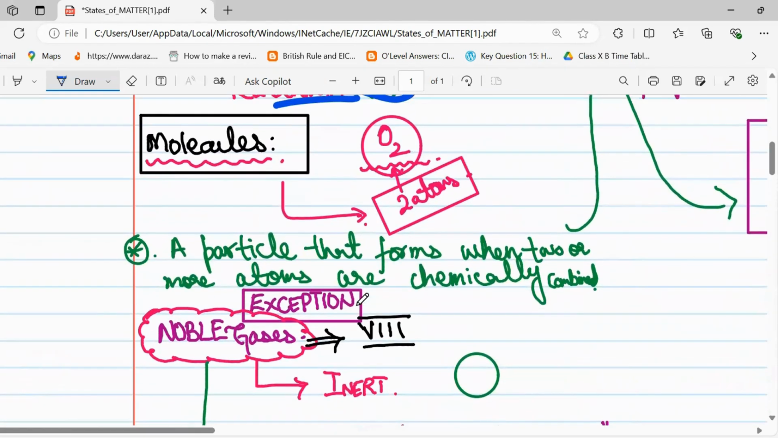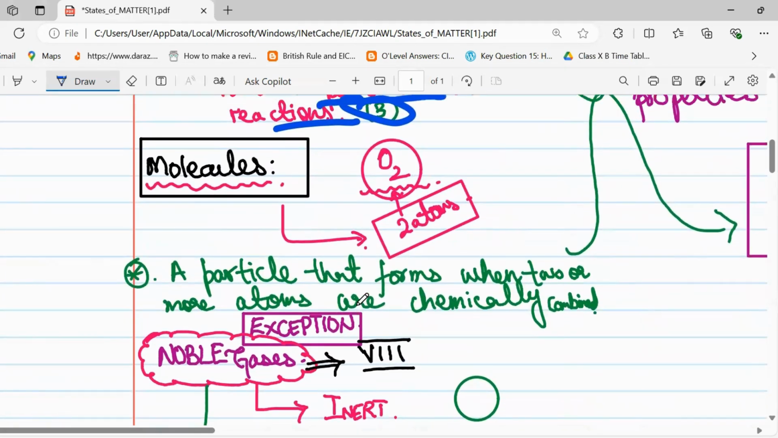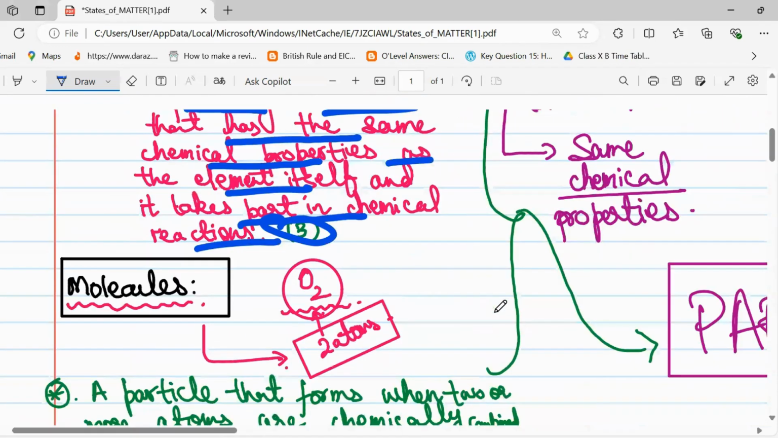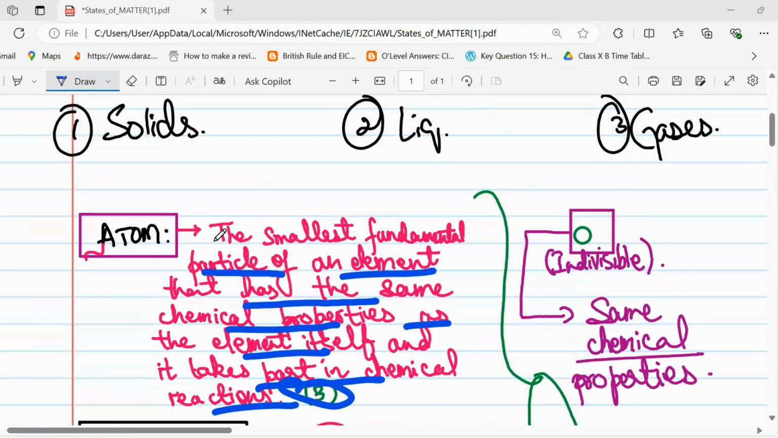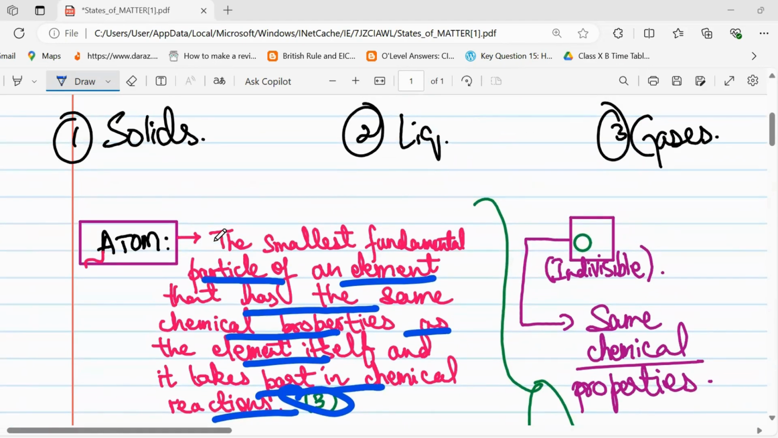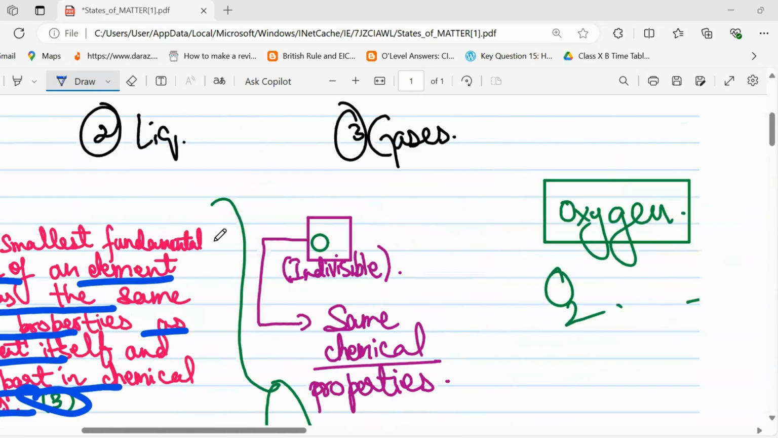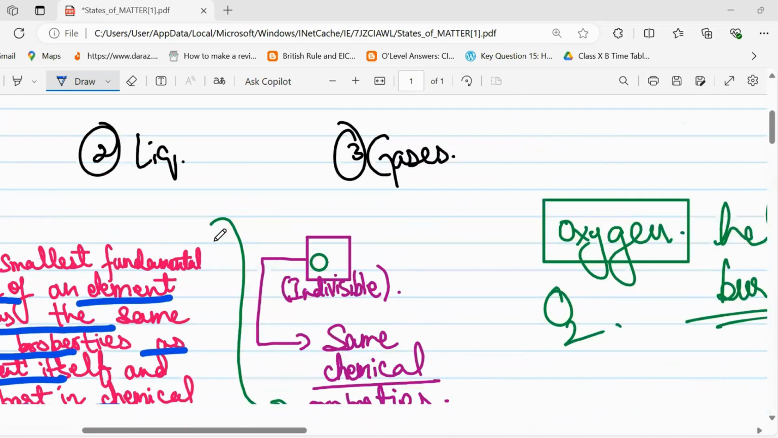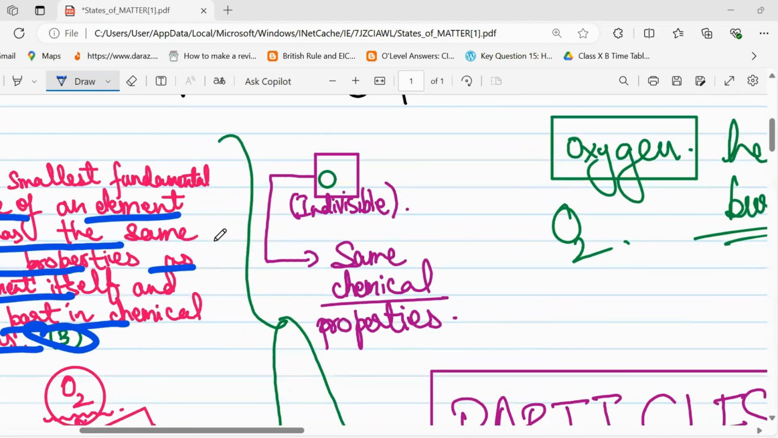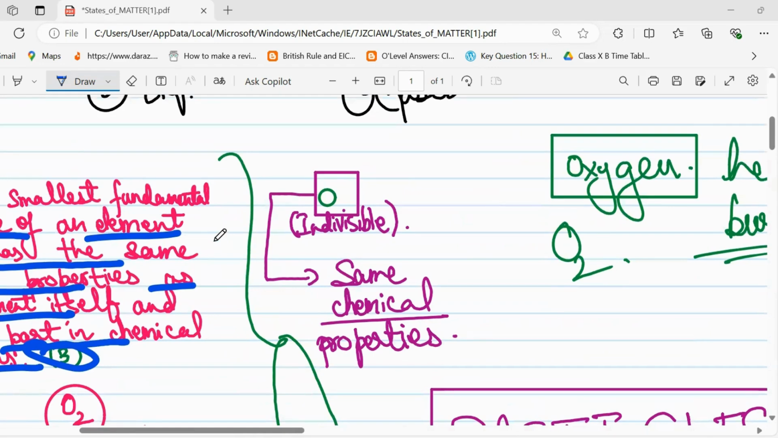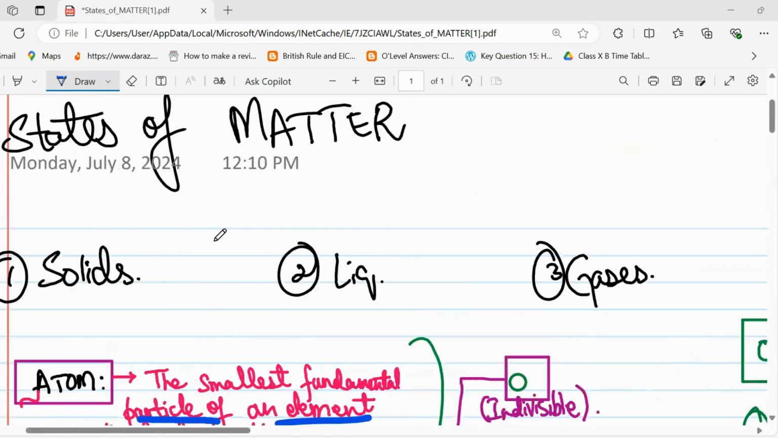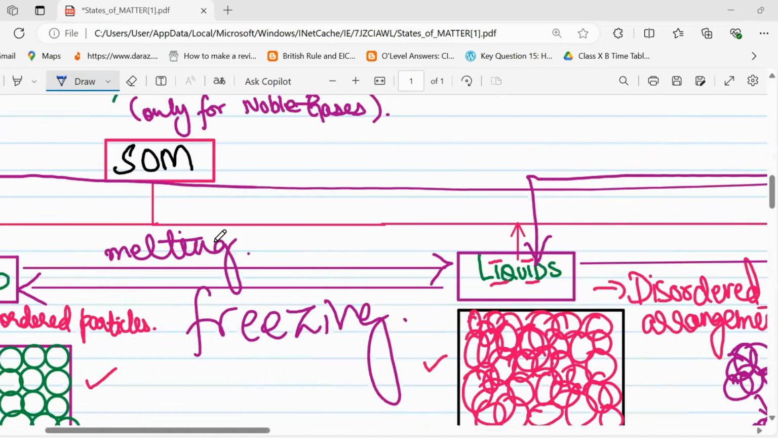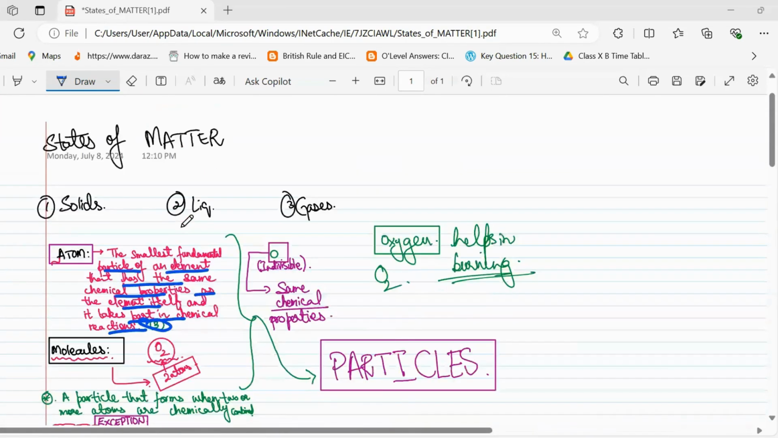So what is a molecule? A molecule is a particle that forms when two or more atoms are chemically combined. This is the definition of molecules. When atoms are joined together, they form an element, and an element has the same chemical properties. An element cannot be divided into other elements. An element is just a pure thing, it isn't impure.